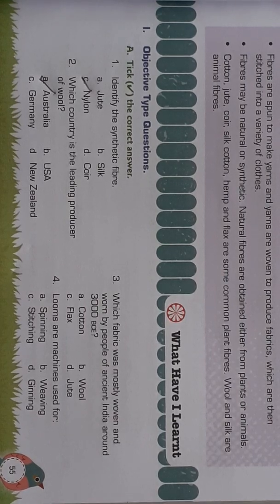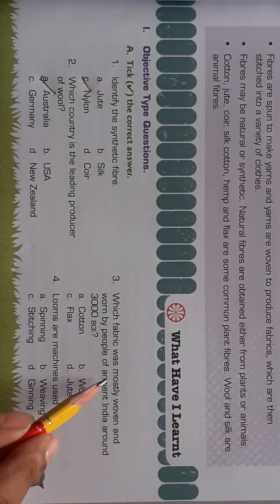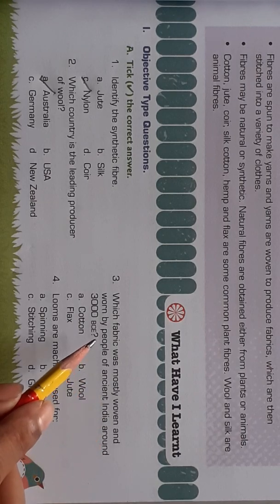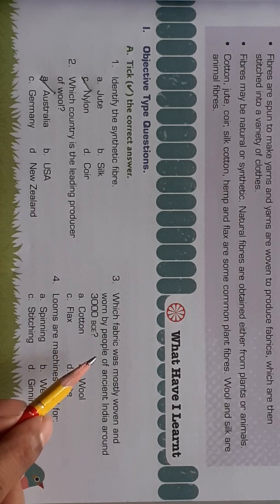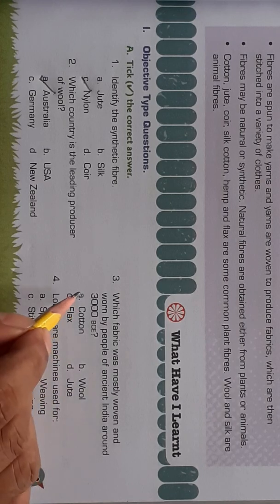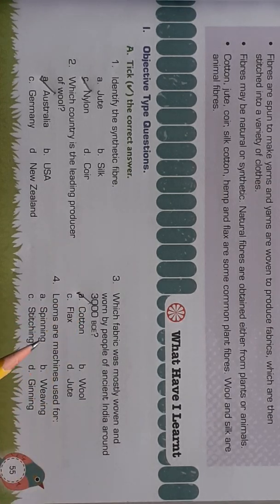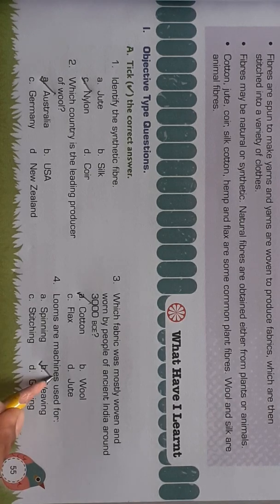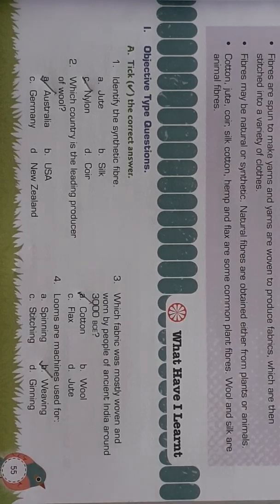Next, question number 3. Which fabric was mostly woven and worn by people of ancient India around 3000 BCE? Cotton, wool, flax or jute? Answer is cotton. Next, question number 4. Looms are machines used for spinning, weaving, stitching, ginning. Your answer is weaving.